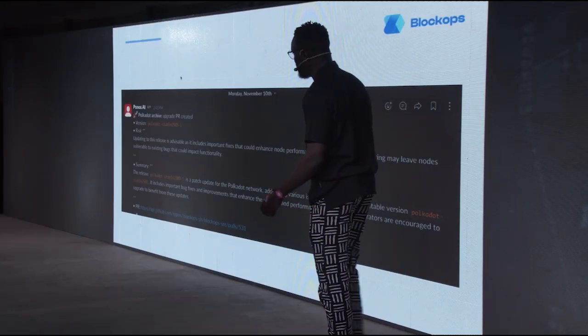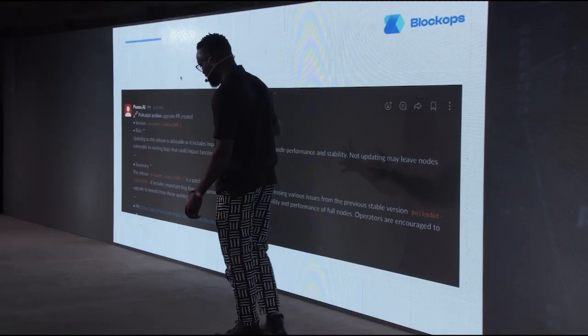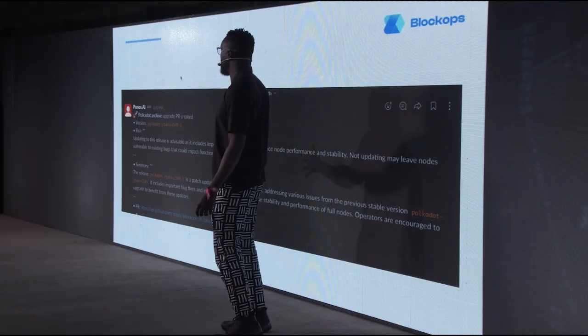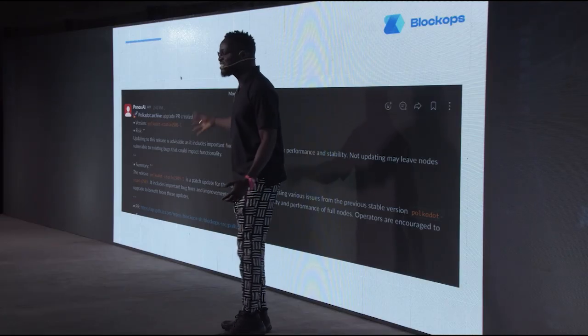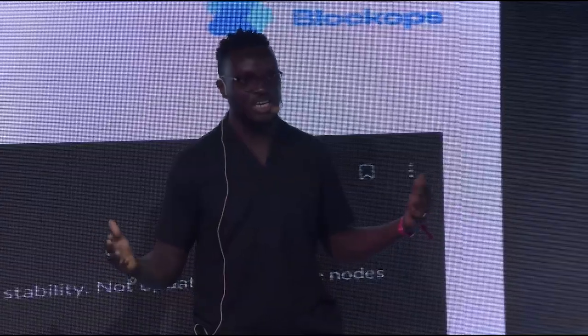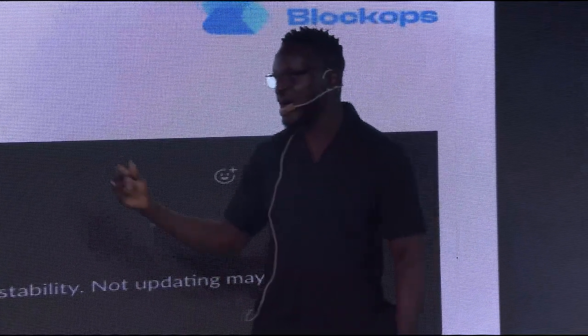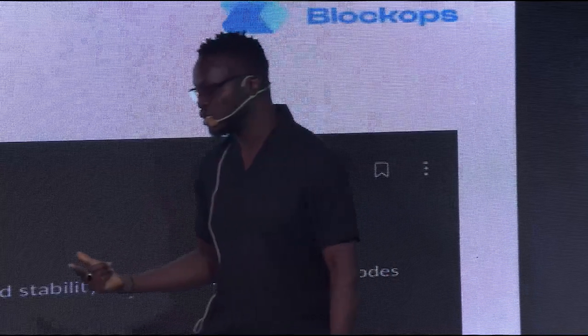Yes, so this is an example of Nodeoperator AI doing work for us. This is actually live, on our Polkadot RPC archive node. What this does is our agent acts as an employee. Anytime there's a client release on Polkadot, it tells us. We don't even need to check, and we don't need to wait on Discord. It tells us there's a client release, gives us a summary of the release, tells us what changed, and creates a PR for it.